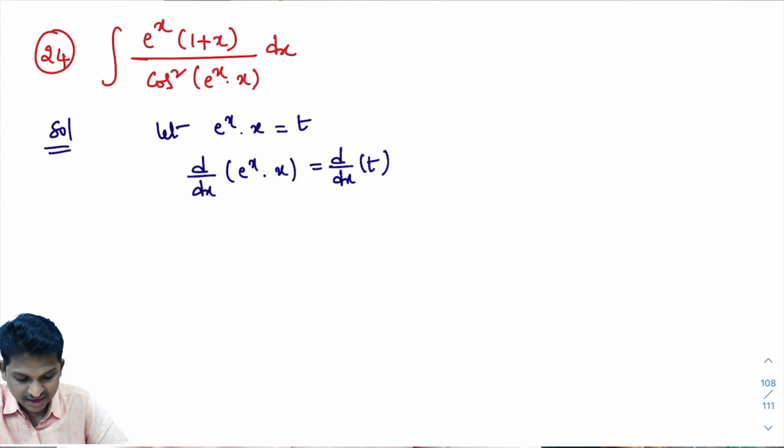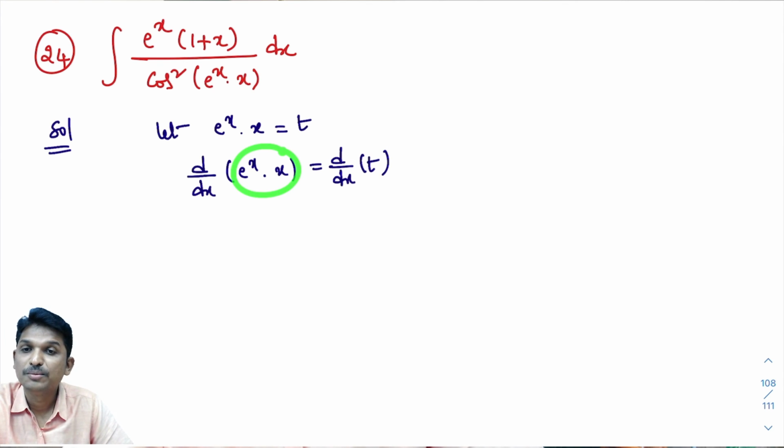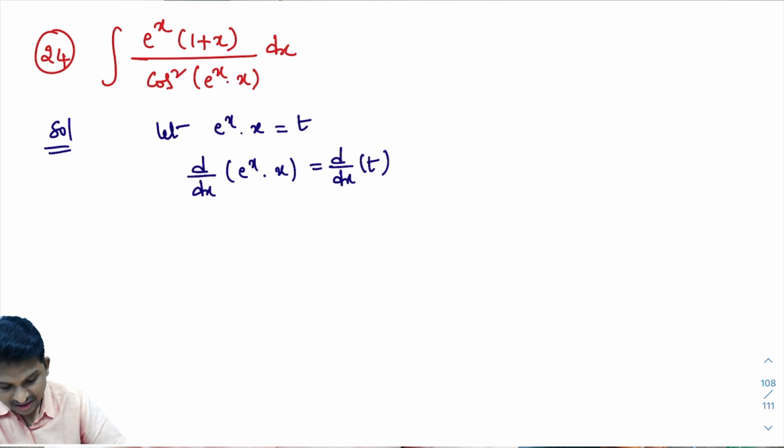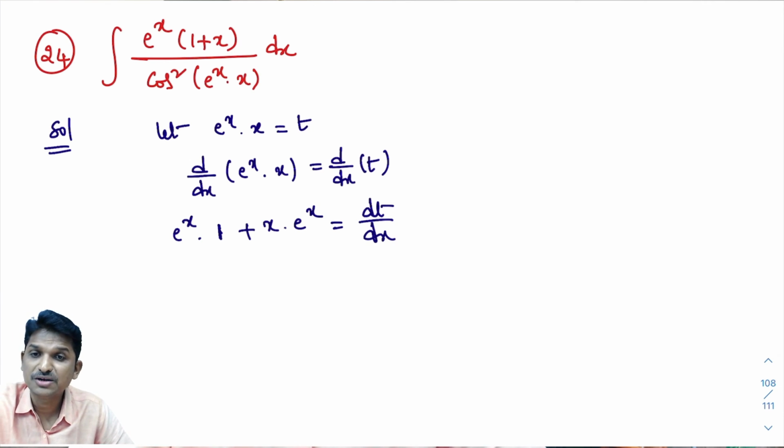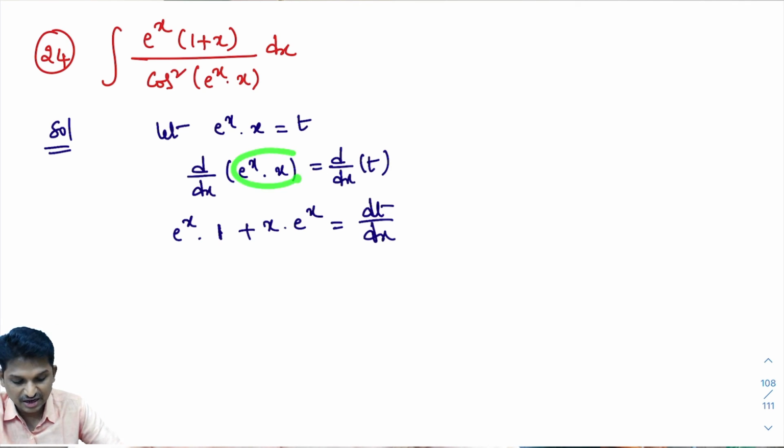Now I need to differentiate this. How? By using the uv formula. That equals e power x, uv formula, u into the derivative of v. The derivative of x is 1, plus v into, that means x into the derivative of e power x, which is e power x, equals dt by dx. You are doing the integration chapter, which means you are good in the differentiation chapter. I just applied the product rule to get this.